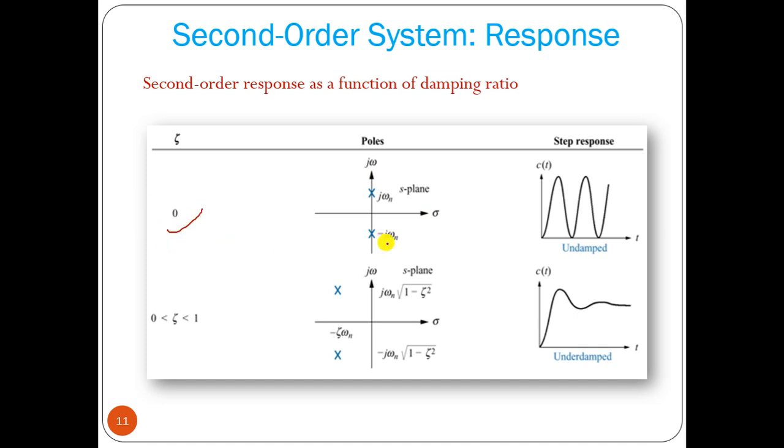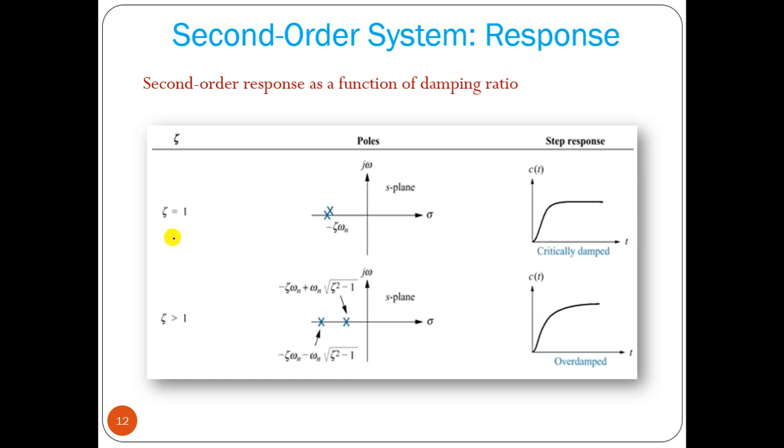Zeta equal to 0, poles are on the imaginary axis, pure oscillation. Zeta value between 0 and 1, we have complex poles and an underdamped response, that is oscillatory but with decreasing amplitude. Then zeta equal to 1, critically damped system, no oscillation.